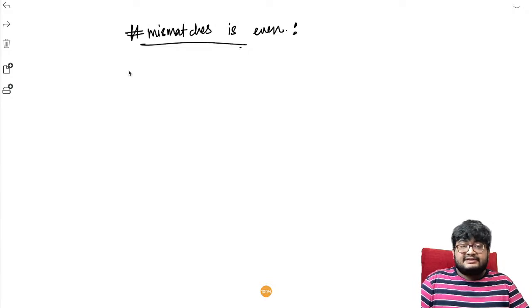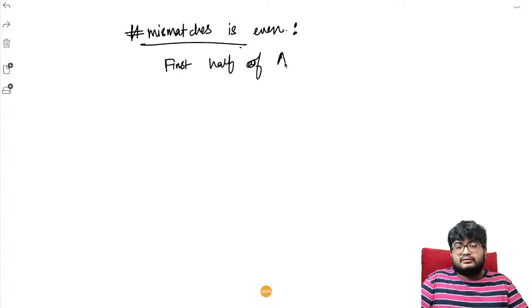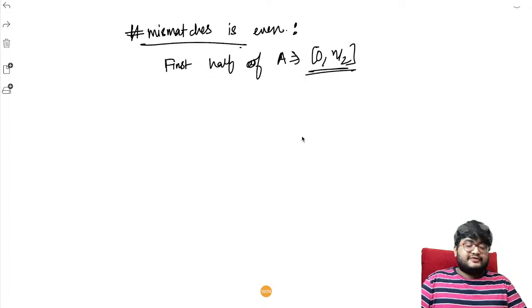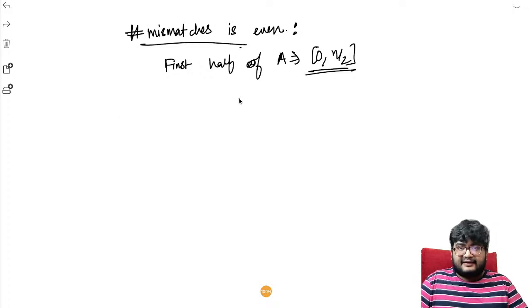First thing is, we are just considering the first half of the array, that is 0 to n by 2. Only this range we are considering. All the mismatches occurring in the first half of the array definitely have to happen with the second half. Like i has to have a mismatch with n minus 1 minus i.